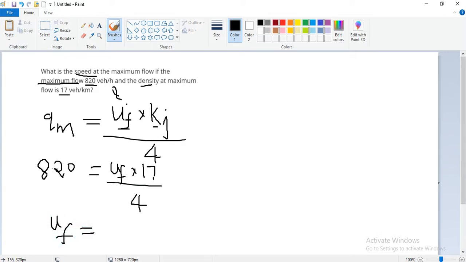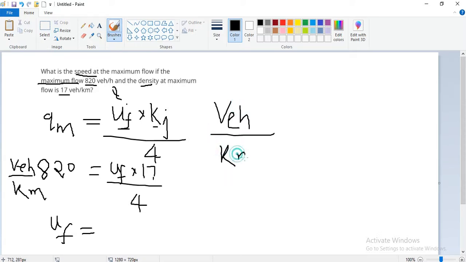Here, 4 is a number only, and 17 is vehicles per kilometer. 820 is vehicles per hour.